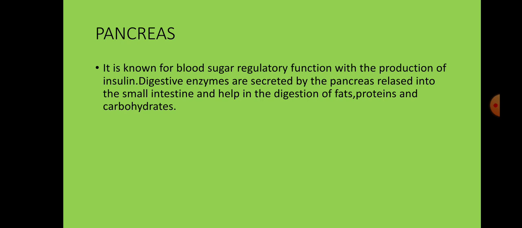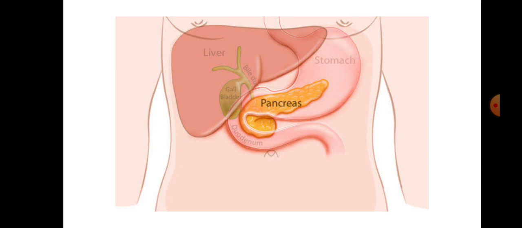So the pancreas is basically associated with the regulation of blood sugar in our body. Digestive enzymes are secreted by the pancreas and released into the small intestine, and it helps in the digestion of fats, proteins, and carbohydrates. So the most important function of the pancreas is to regulate the blood sugar.